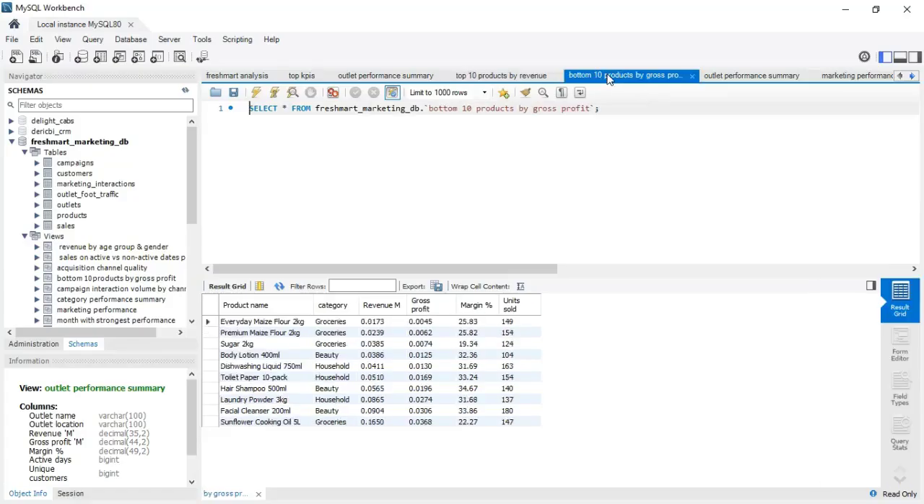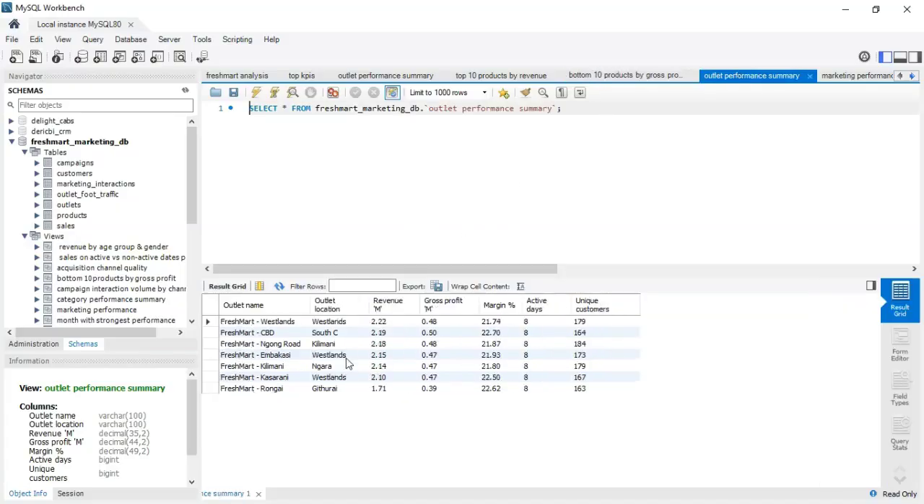I also managed to pull the bottom 10 products, where we start with Everyday Basic flour 2 kg, bringing in about 25.83 with close to 0.0173 million, all the way to 0.1650. That is for cooking oil. Those are the bottom 10 products.